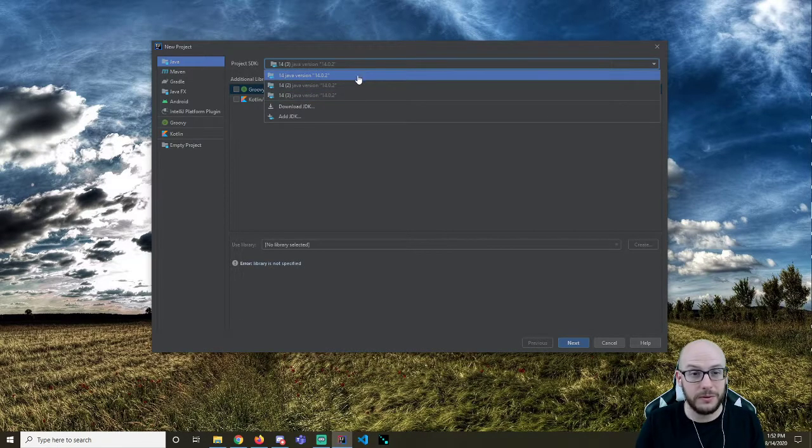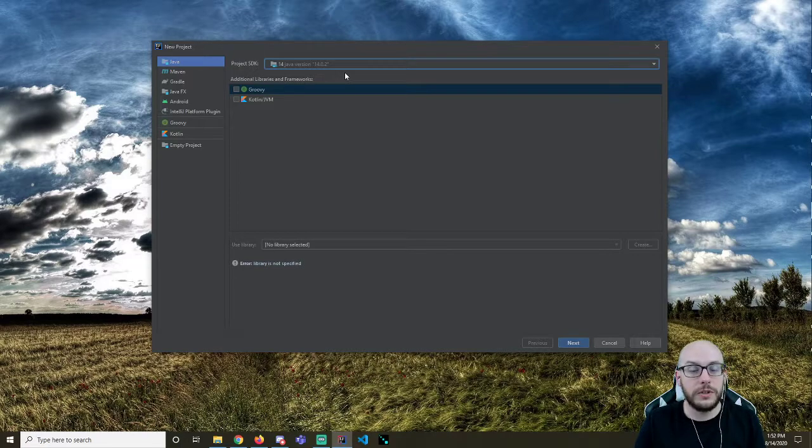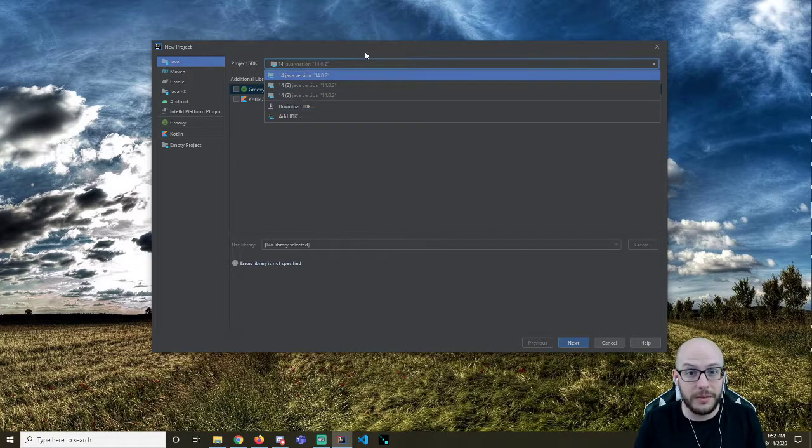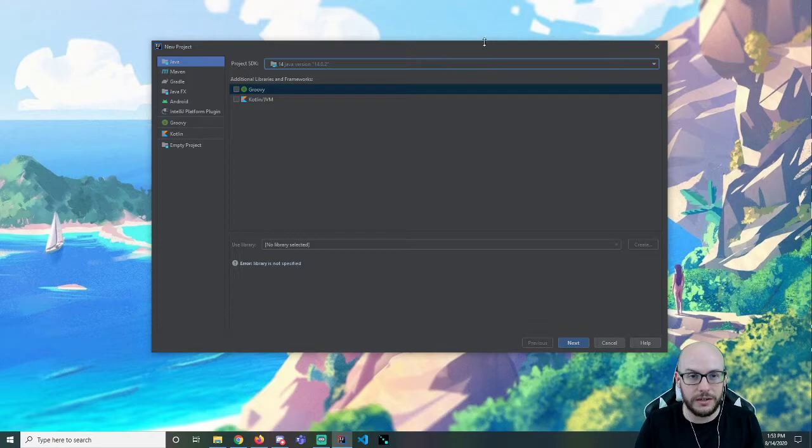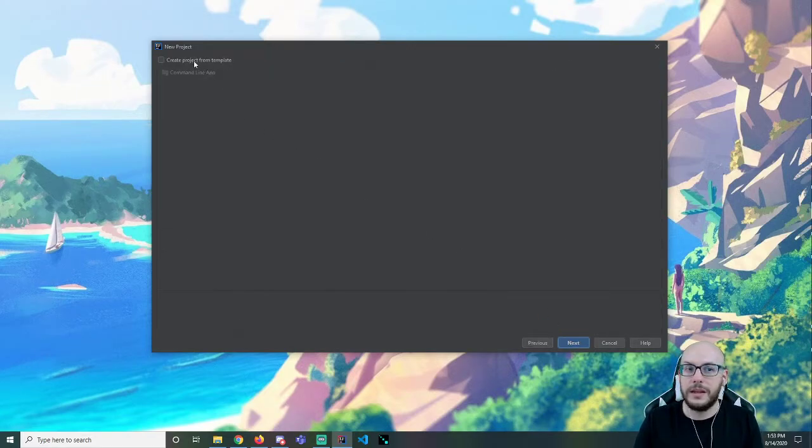You now see I'm up to 3 versions of the exact same thing. In theory, once you select the JDK, you never have to do that again. If you were unable to find the JDK from that, that's because you haven't installed it. You need to go look at the IntelliJ plus Java JDK setup video and make sure you get the JDK installed. Here I have a JDK selected, so I'm going to hit Next. I'm going to hit Next to go right past this screen.